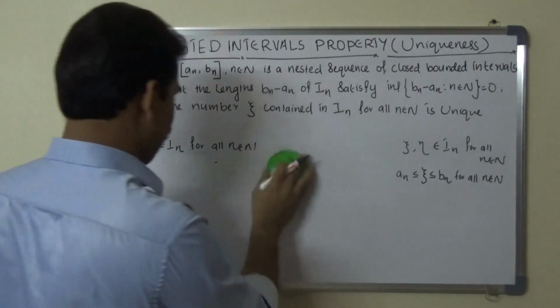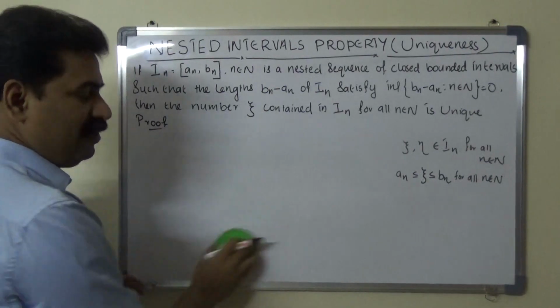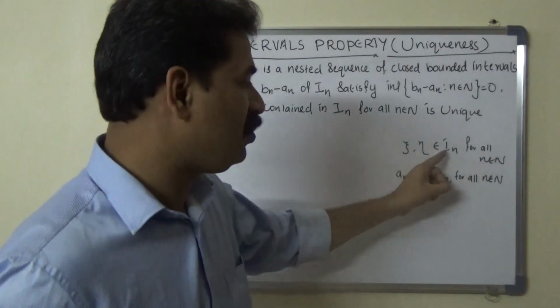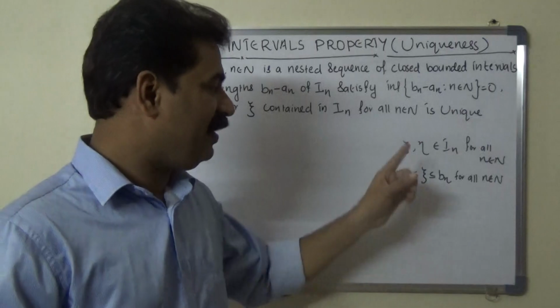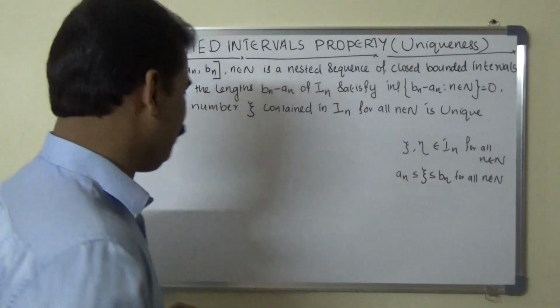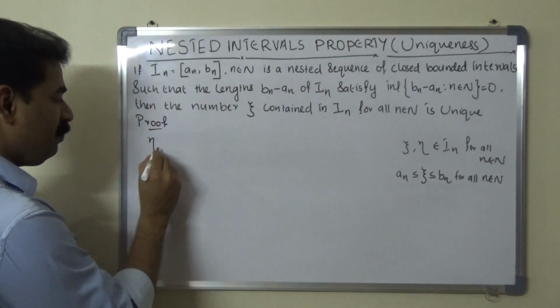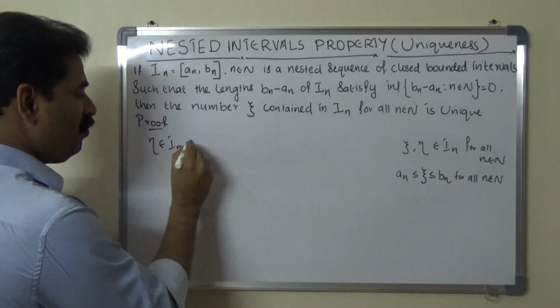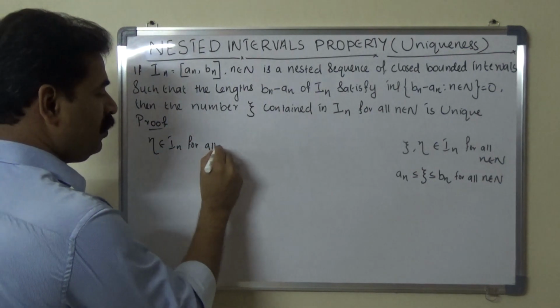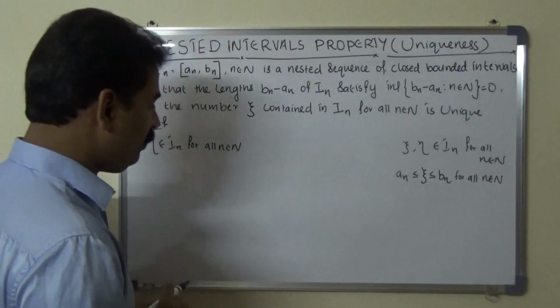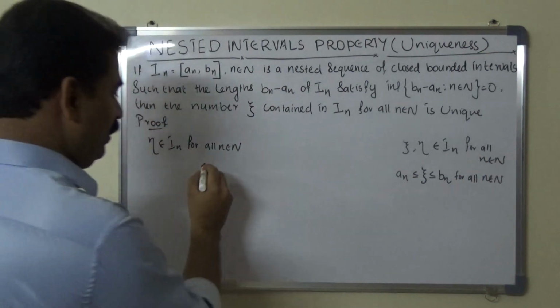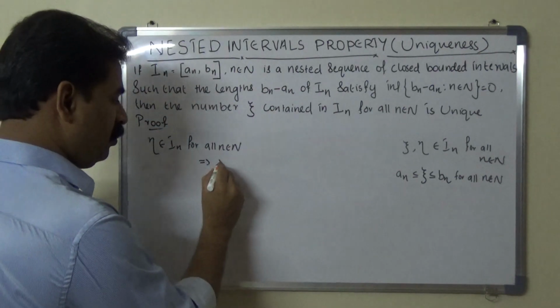Next we take eta belongs to In for all n belongs to N. Clear? Okay.